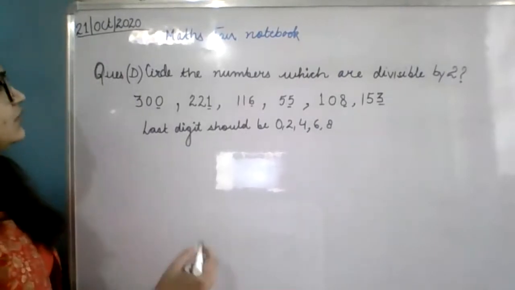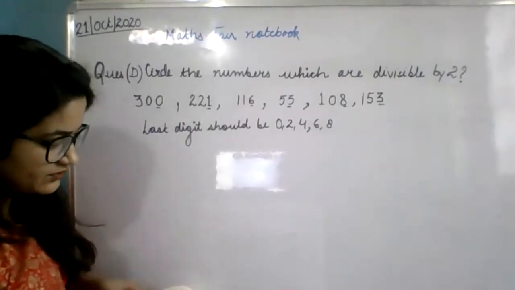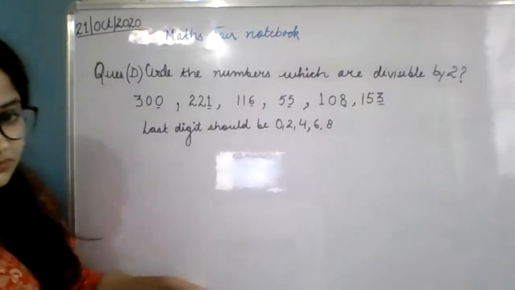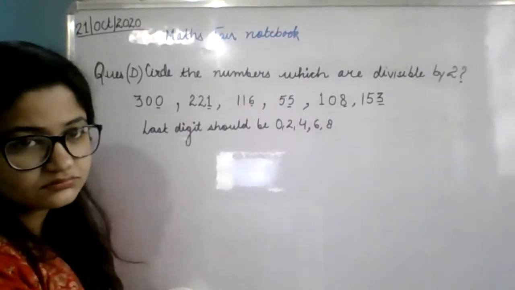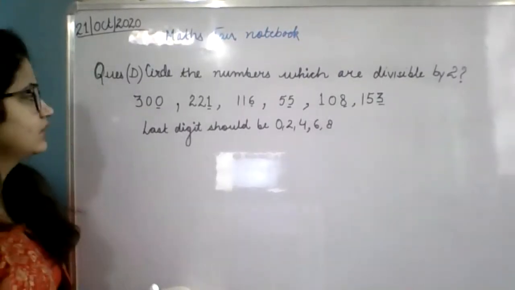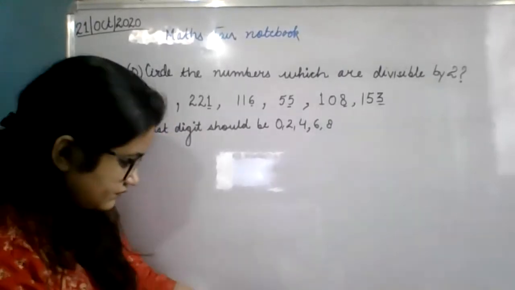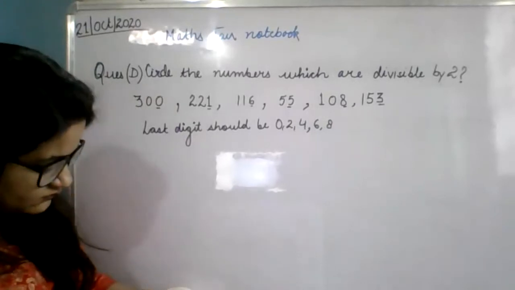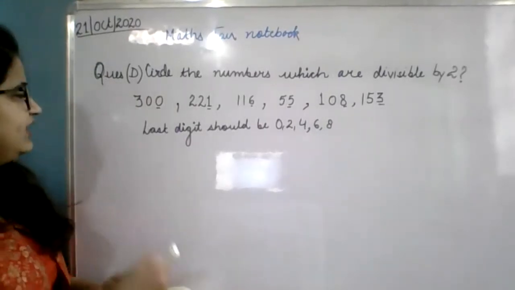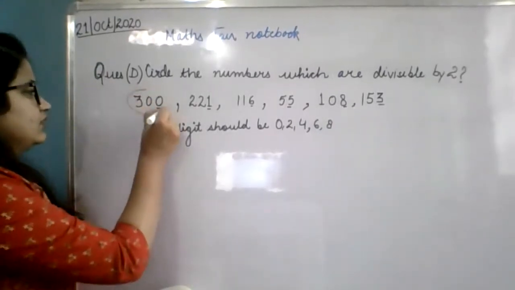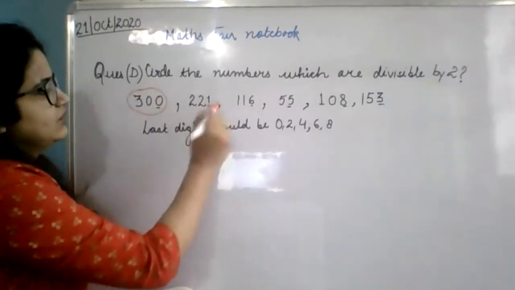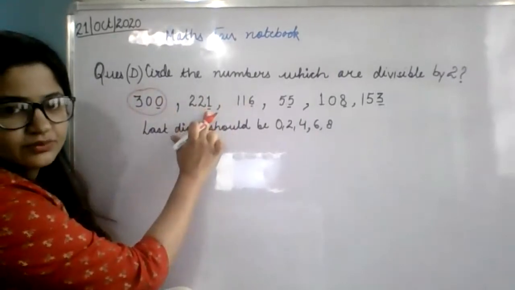Okay. Tell me what are those numbers which are divisible by 2? Ma'am, 300 and 100. Wait for a minute. 300. Then is it even or odd? This one is even or odd?